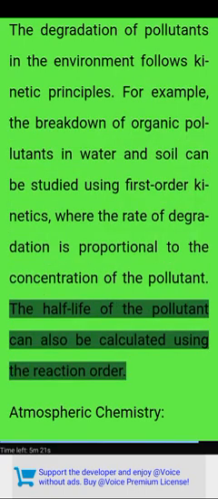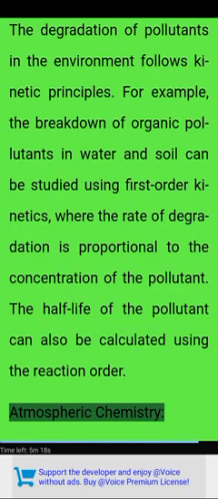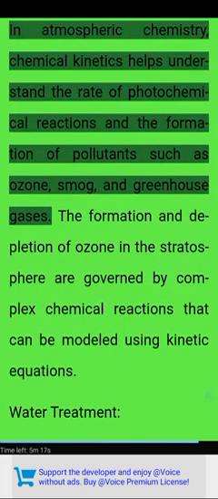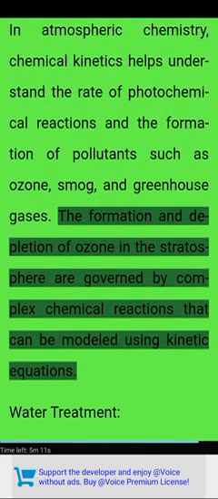The half-life of the pollutant can also be calculated using the reaction order. Atmospheric chemistry. In atmospheric chemistry, chemical kinetics helps understand the rate of photochemical reactions in the formation of pollutants such as ozone, smog, and greenhouse gases. The formation and depletion of ozone in the stratosphere are governed by complex chemical reactions that can be modeled using